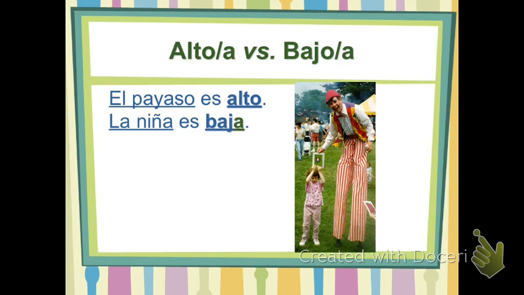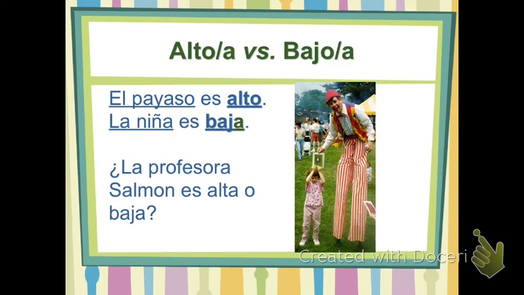that it's modifying. La profesora Salmon, ¿es alta o soy baja? Which one am I? Alta. Oh, you're so nice, you're trying to kiss up to me. No, I'm muy baja. Soy baja. Because I'm also a female, even though the word yo is representing me, you know I'm a female, so you would choose baja for me and not bajo. I'm never going to be bajo.